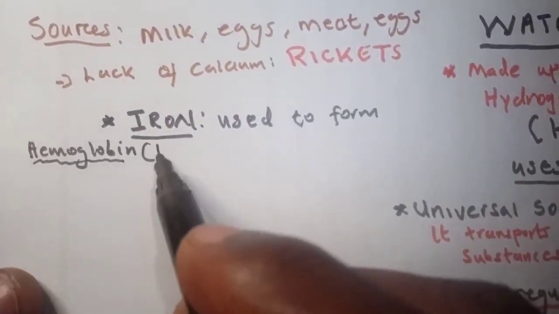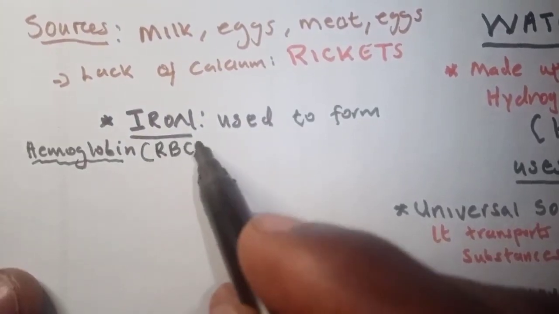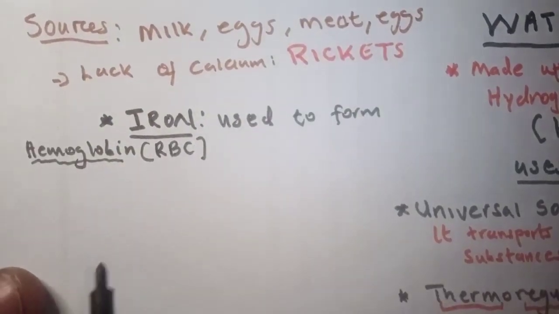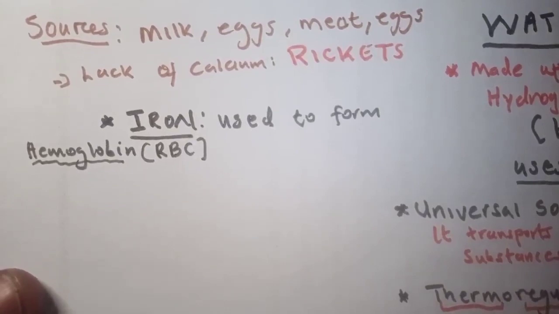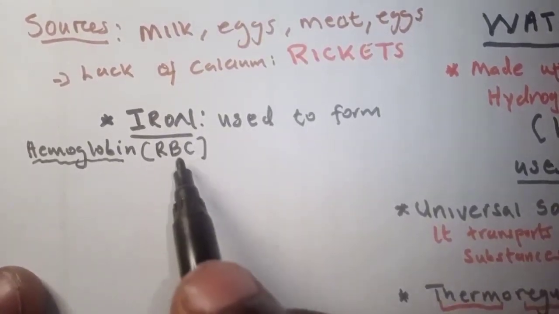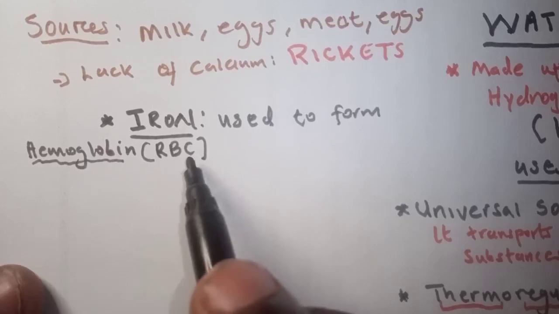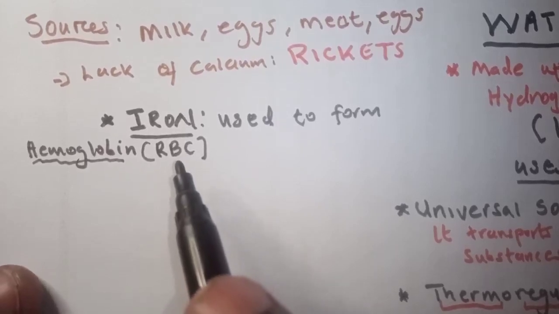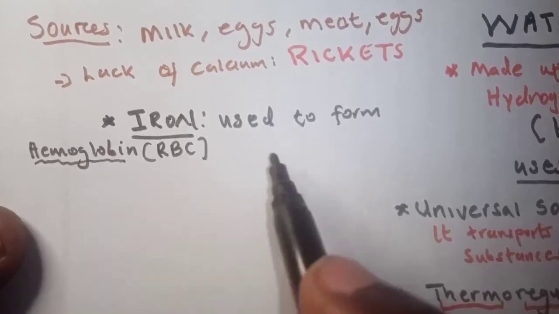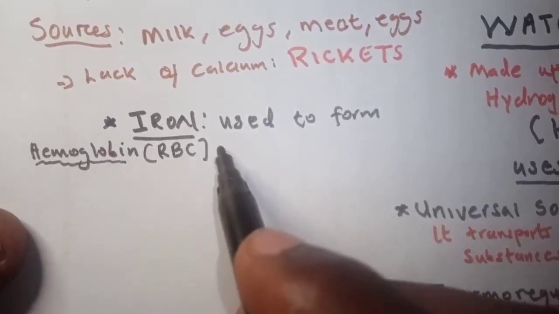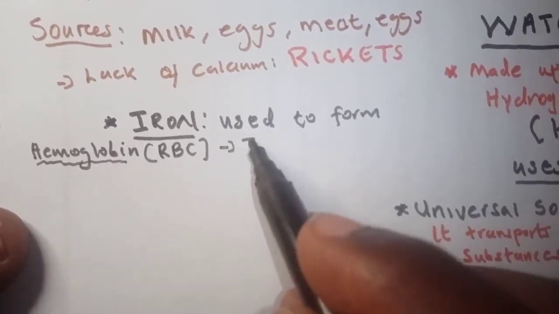You can say hemoglobin is found in red blood cells, RBCs. R stands for red, B stands for blood, C stands for cells. Hemoglobin is used for the transportation of oxygen.